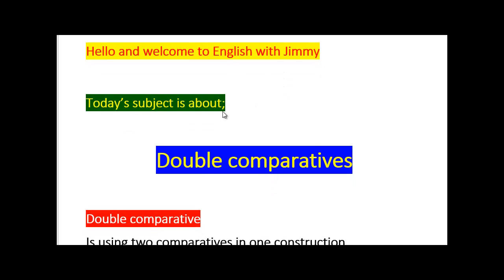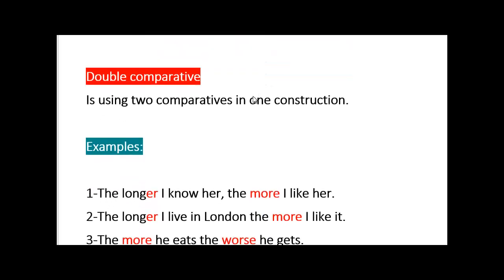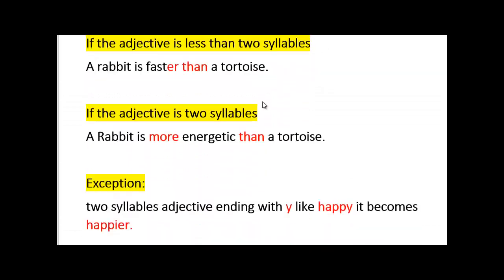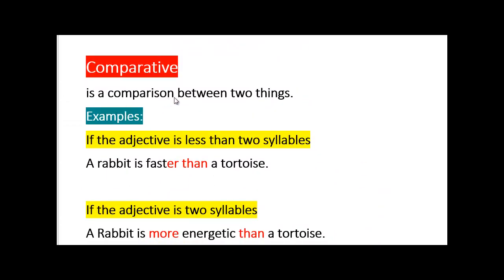Today's subject is about double comparatives. If you remember, we talked about comparative and superlative in another video. Okay, so just to jog your memory, here is the comparative. We said it's a comparison between two things. So we're comparing, like, two animals or two people, whatever.